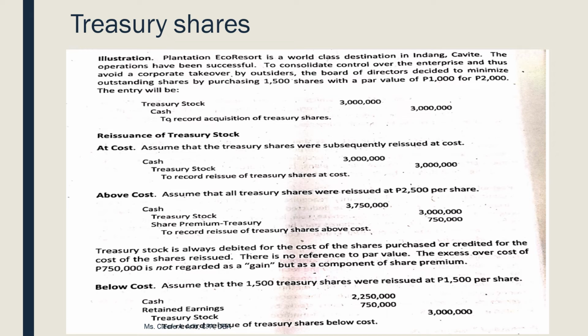Now, pangatlong scenario, ma'am, paano pag nare-issue ko below cost? So, let's go to the third scenario. Assume that the 1,500 treasury shares were reissued at 1,500. Di ba, binayback mo at 2,000. This time, nare-issue mo na lang at 1,500. What will be our entry? Again, we debit cash. Magkano yung cash? 1,500 shares, multiply mo ng 1,500 per share, you get 2,250,000. Tapos, credit mo yung treasury stock. Magkano yung treasury stock? 3 million. So, hindi equal, right? So, may additional debit tayo.